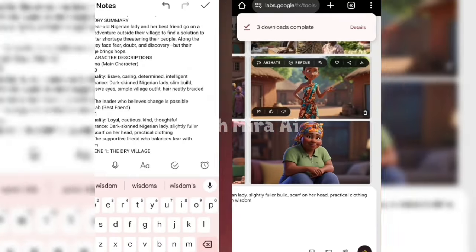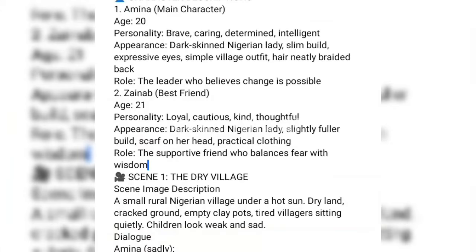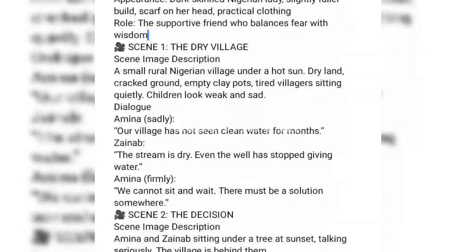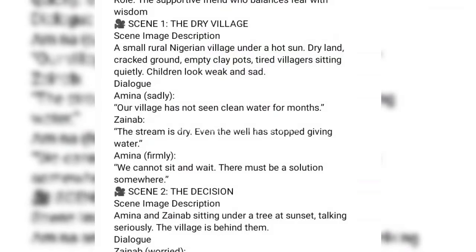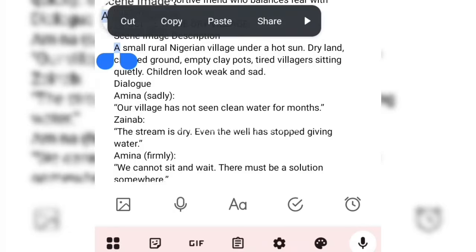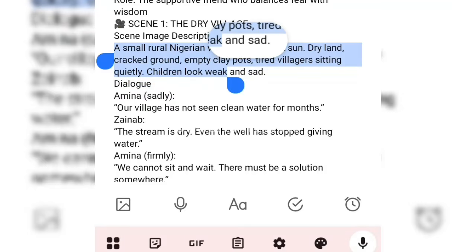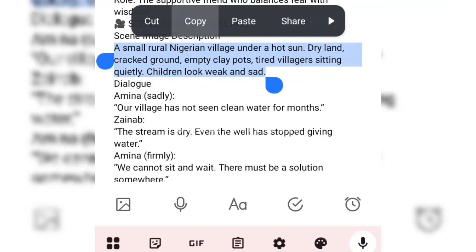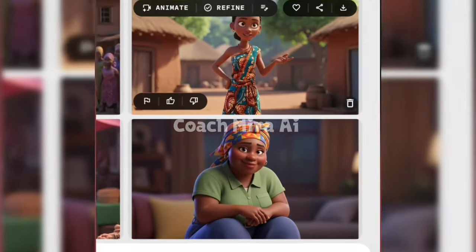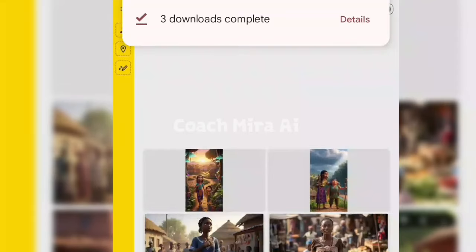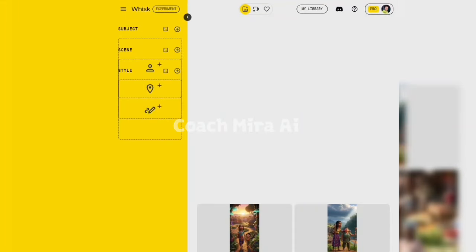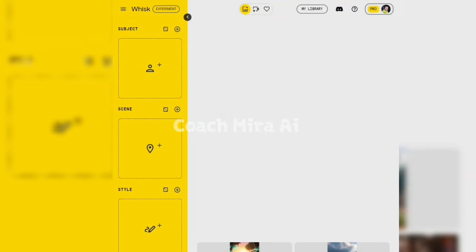Now the next thing I'm going to do is the scene by scene image description. This is scene 1 image description, so I'm going to copy it. Then I'm going to move over here. This is where you can upload your characters' images.